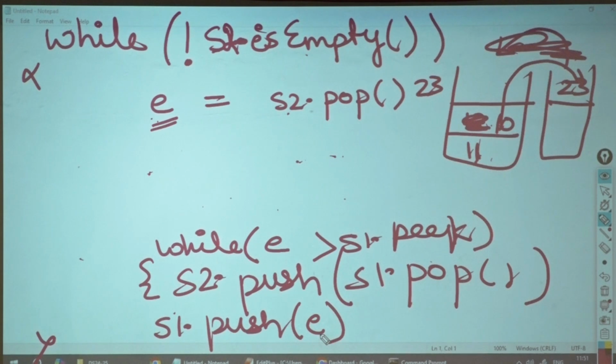Now this should be working to sort your stack. Then you use display on your stack to check whether it has been sorted or not. Clear? This is your algorithm which it should work. So only with push and pop we were able to sort a particular array. Should we do the next problem?